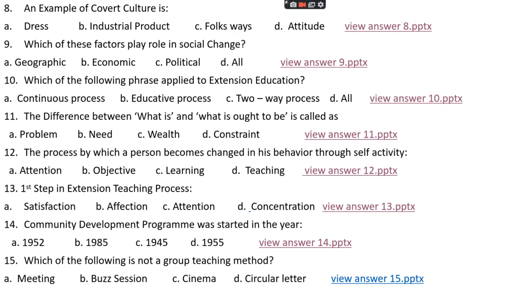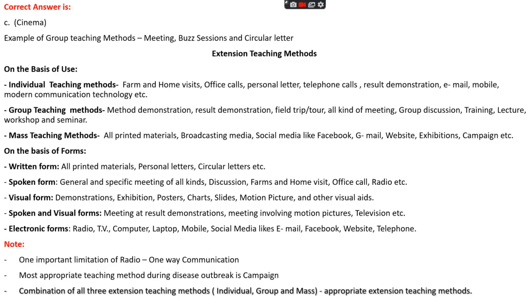Question number 15. Which of the following is not a group teaching method? Option A, meeting. Option B, buzz session. Option C, cinema. Option D, circular letter. The right answer is option C, that is cinema.